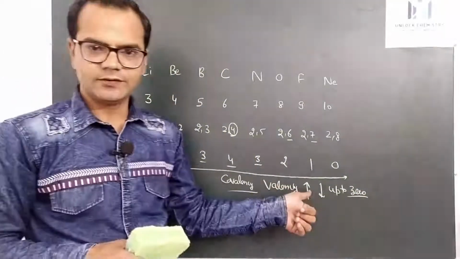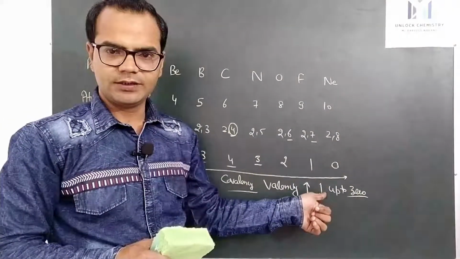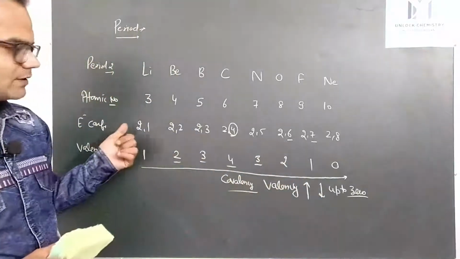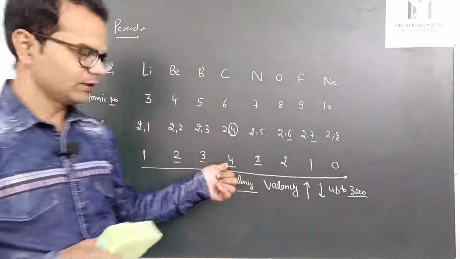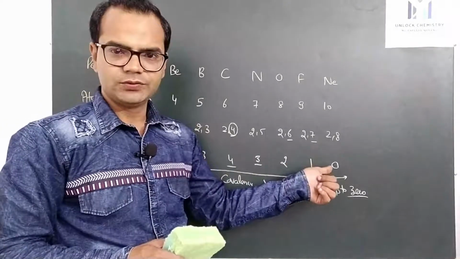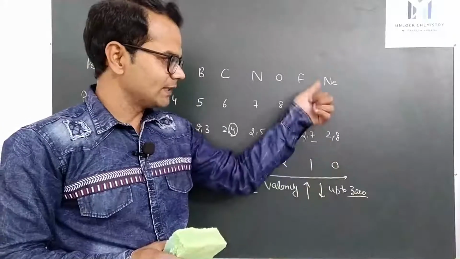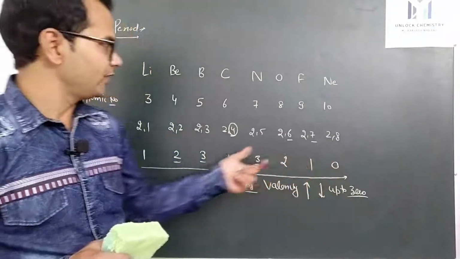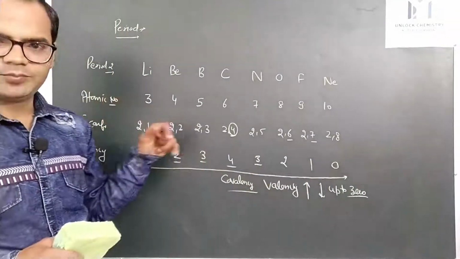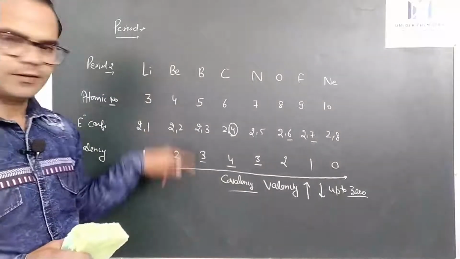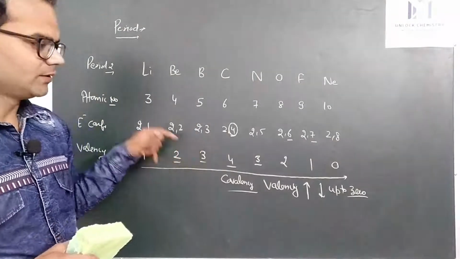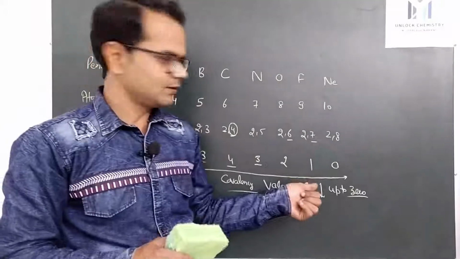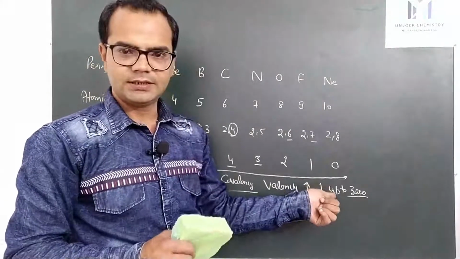This ascending sign is for increasing and this is for decreasing. So in a period, valency first increases and then decreases up to 0, and noble gases show a valency of 0. So this is the trend of valency in a group and in a period. In a group it remains constant, the same, but in a period it first increases and then decreases up to 0.